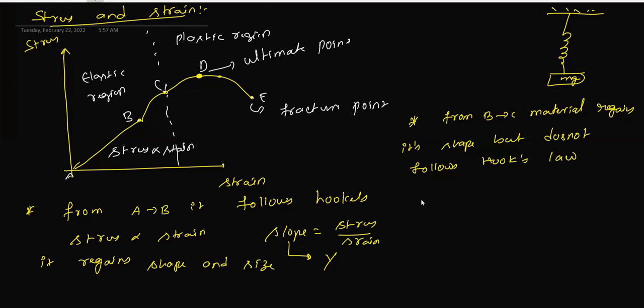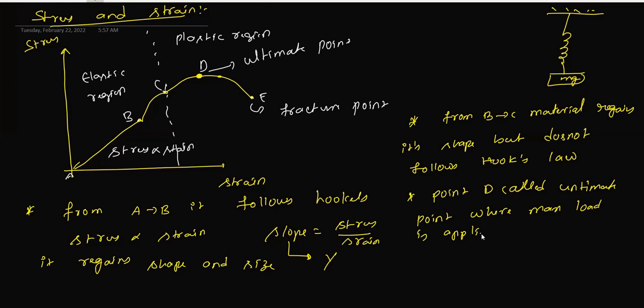Next, point D is called the ultimate point, where maximum load is applied. Maximum load means maximum stress it can withstand here.